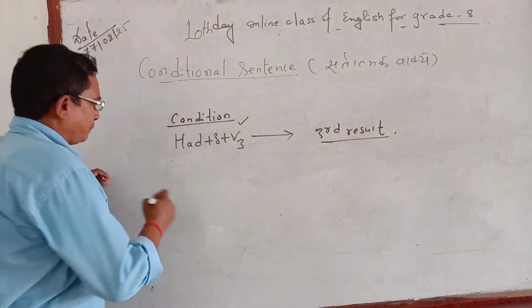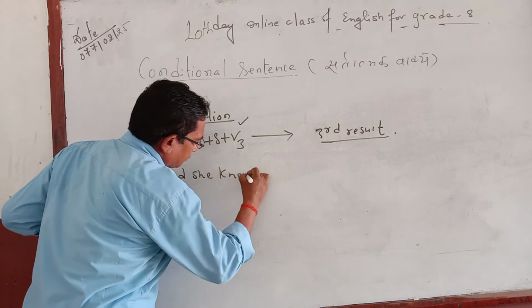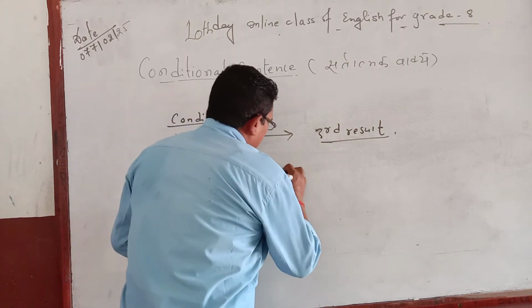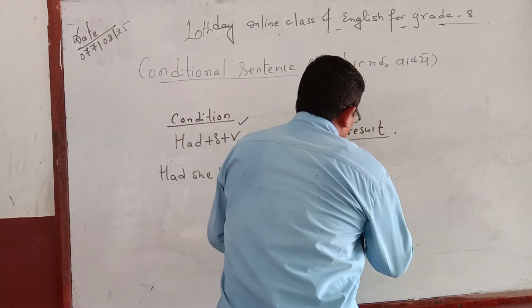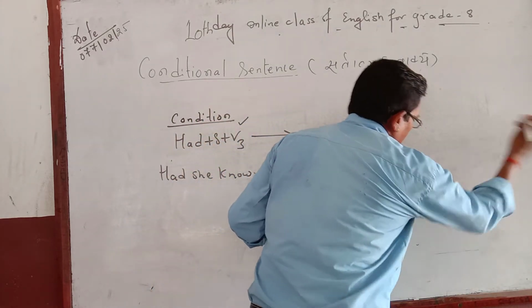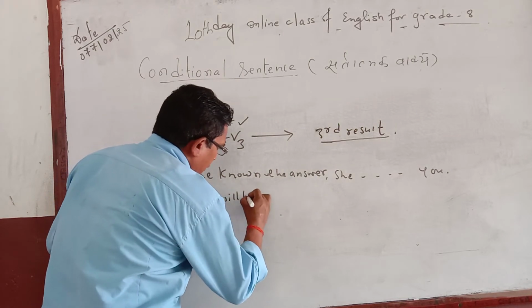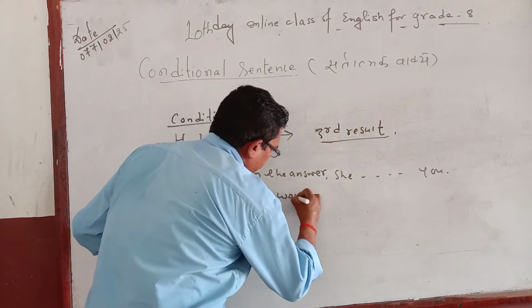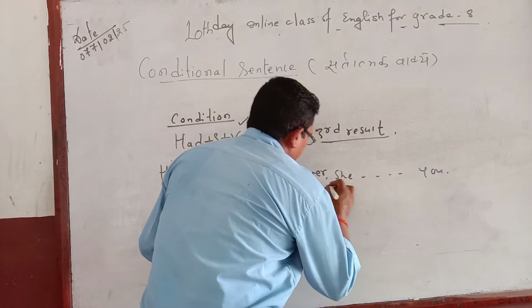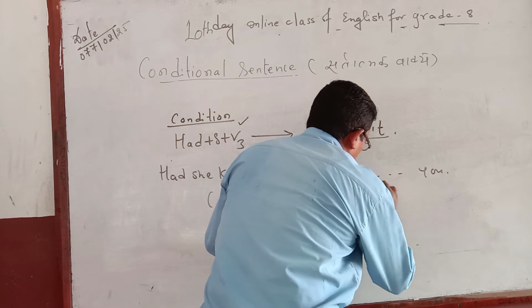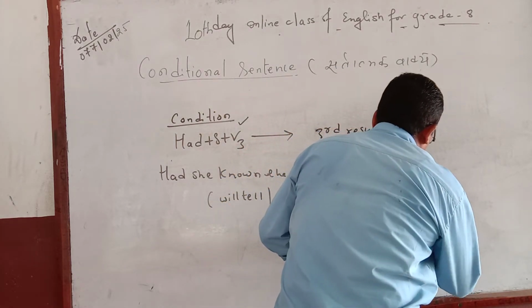How do you see here? Had she known the answer, she would tell you. The options are will tell, would tell, would have told.